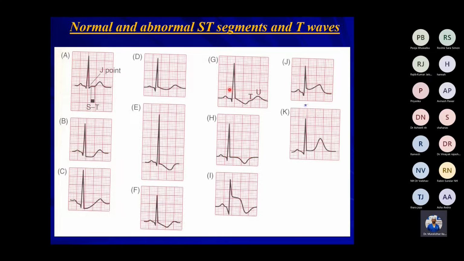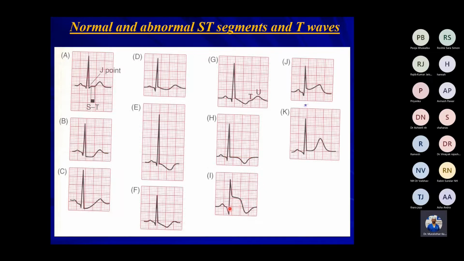Then in hypokalemia, you may see a U wave with ST segment depression and T wave inversion. And then this is ischemia. ST segment depression and T wave inversion in ischemia. How to differentiate this and this? Here it is symmetrical inversion. In ischemia, it is symmetrical inversion.